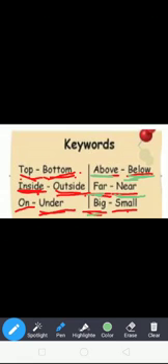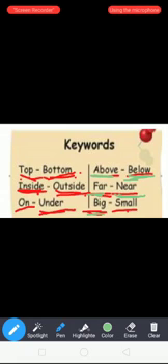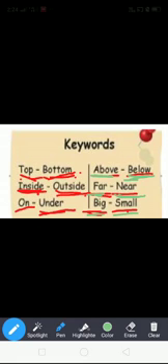Next, big. What is the spelling of big? B-I-G, big. What is the opposite word of big? Small. S-M-A-L-L, small.